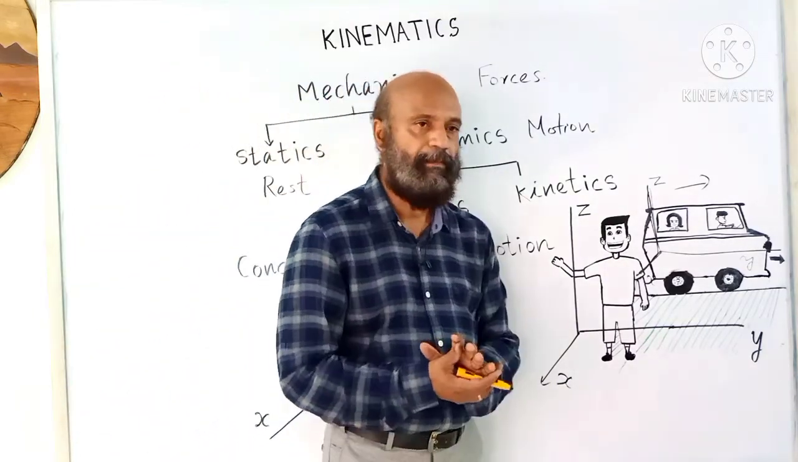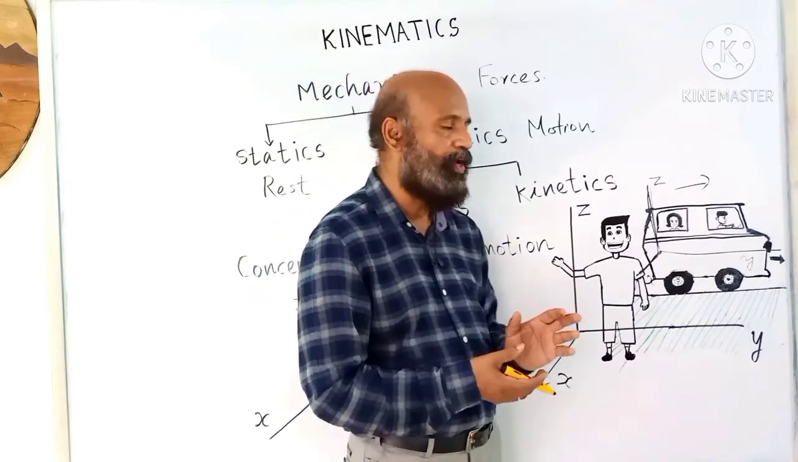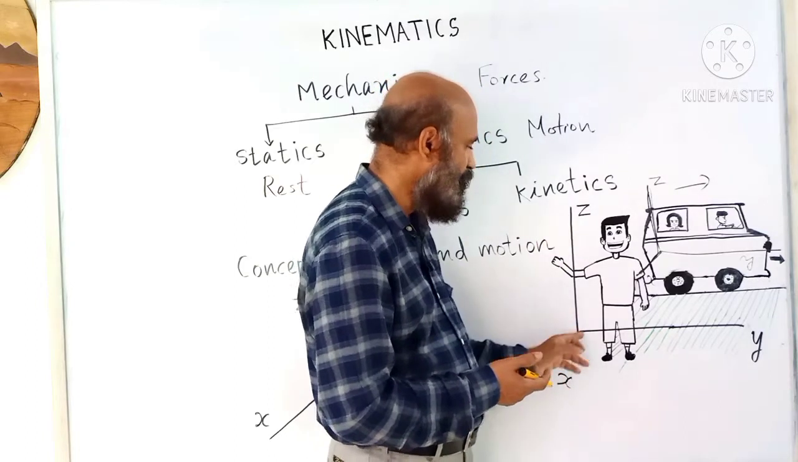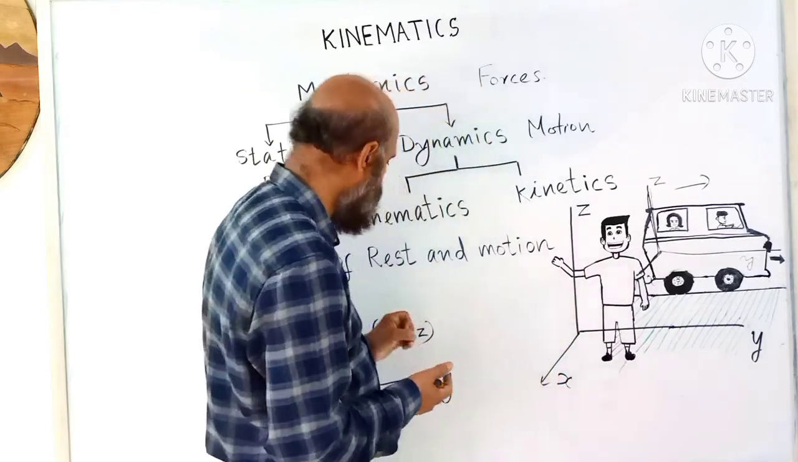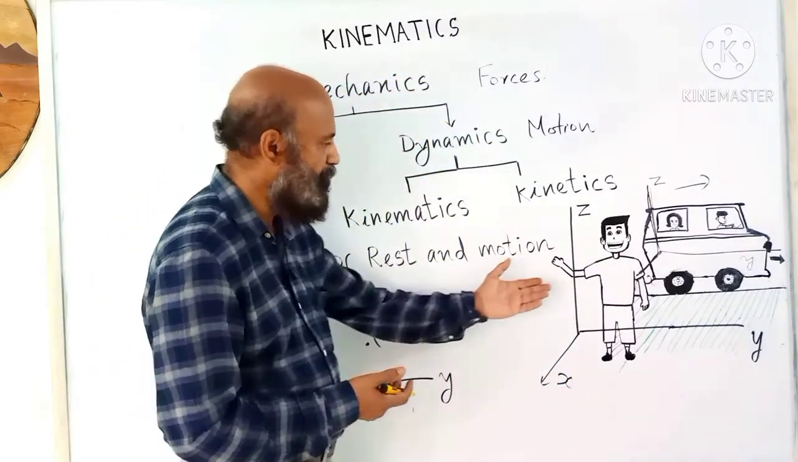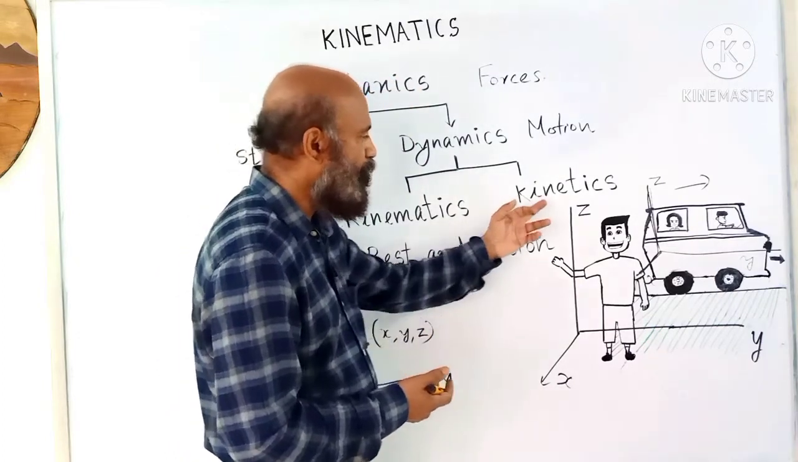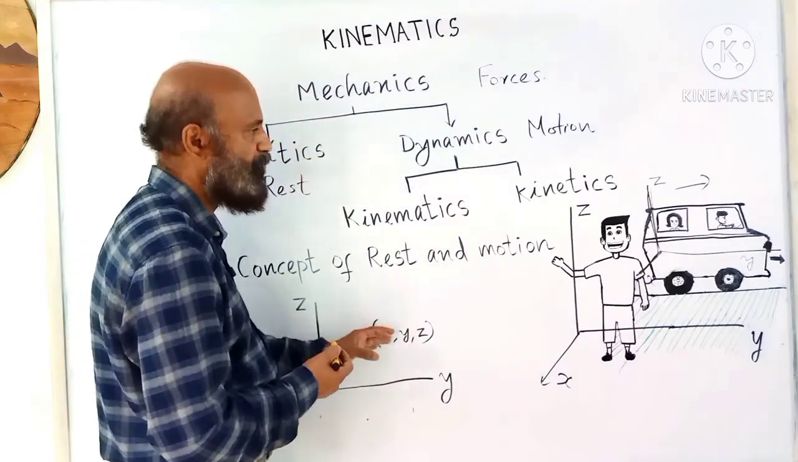To understand motion and rest, we need a coordinate system. Here you can see a coordinate system, x, y, z. His position can be described by coordinates: x coordinate, y coordinate, z coordinate. Such a coordinate system is known as a frame of reference.